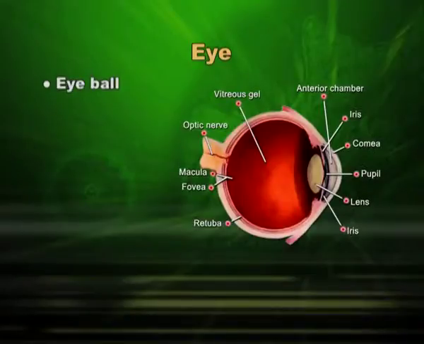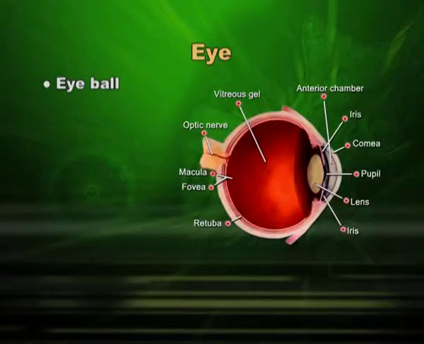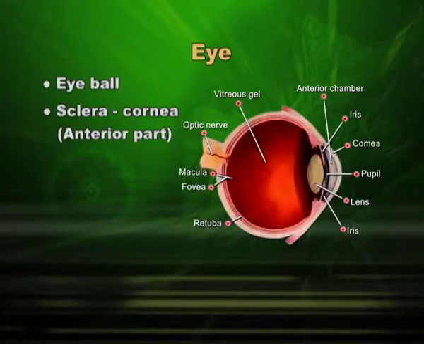Eye is placed in a round structure called eyeball, and within this eyeball the eye is well protected. As far as structure is concerned, it has 3 major layers. The outermost is called sclera or scleroid. It is important because it is going to make cornea towards the anterior part of the eye.